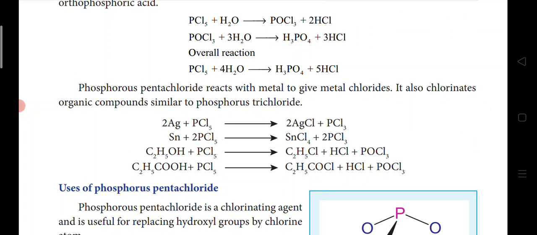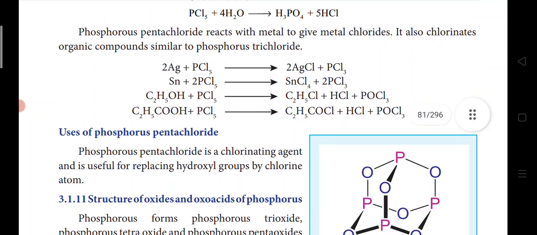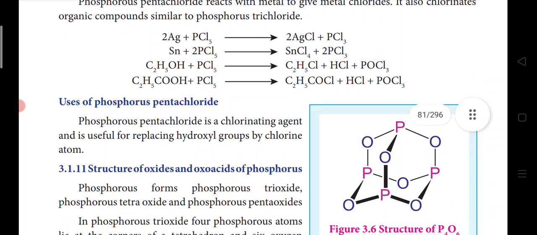Phosphorus pentachloride reacts with metals to give metal chlorides. It also chlorinates organic compounds similar to phosphorus trichloride. So it reacts similarly to phosphorus trichloride, and whatever the case, it is going to give a chlorinated product only. It reacts with silver to give silver chloride, with tin to give tin chloride, with ethanol to give chloroethane.